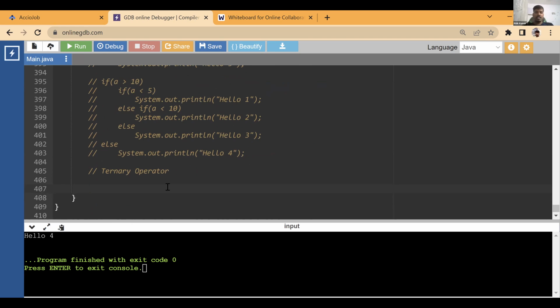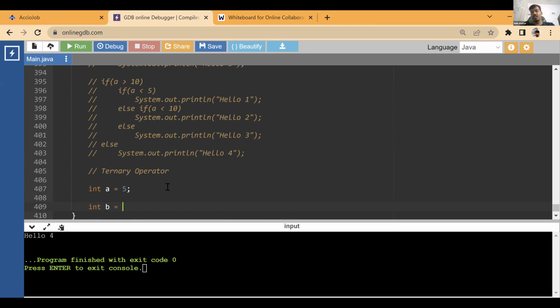So now what are ternary operators? See, conditionals are good, but they take a lot of code. We developers want to do things quickly with less code, and if it's understandable, then it's even better. So let's say I want to give a value based on some condition. Let's say a value is 5, and I want to give the variable b some value.